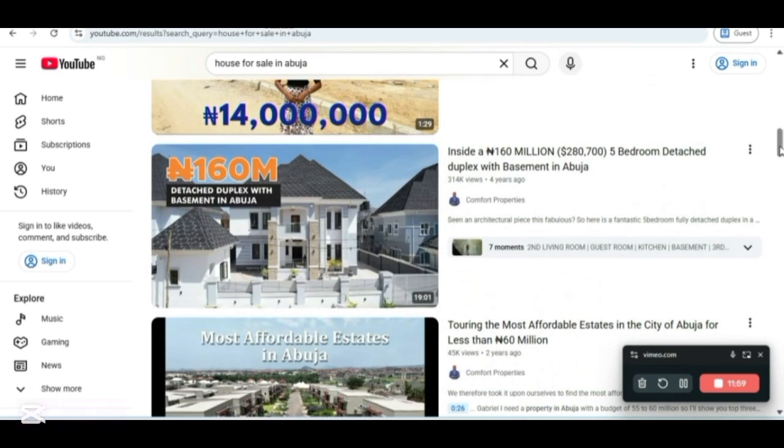All right, this is the new update. If you think that you are going to run adverts to get clients ASAP, because you are looking for shortcuts, you might just be chasing two rabbits and you end up not catching anyone. That is why I advise realtors today and tomorrow, every single time, to use search engine optimization on YouTube.